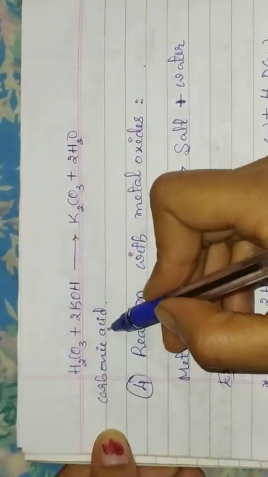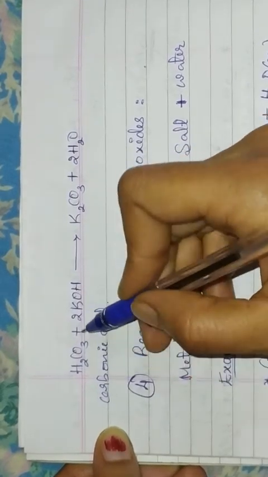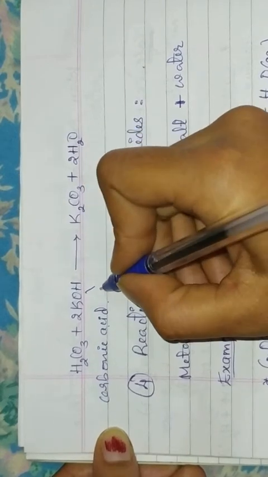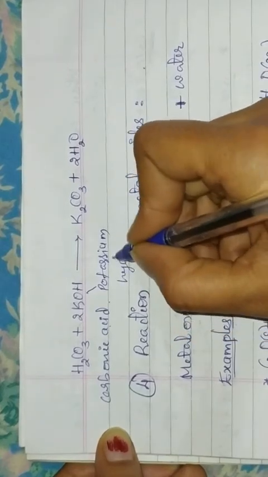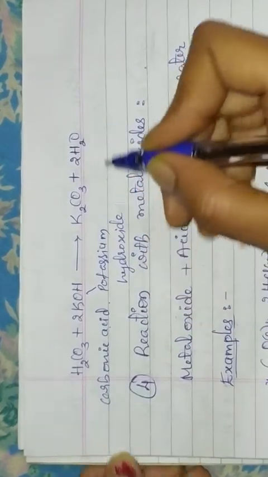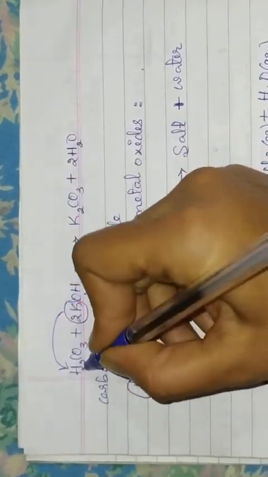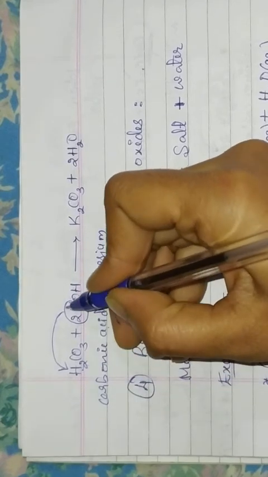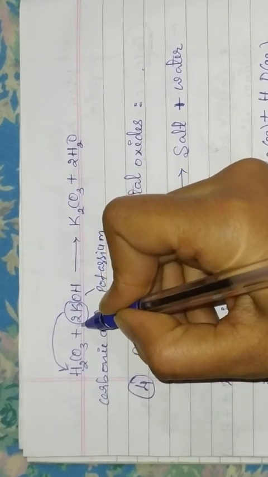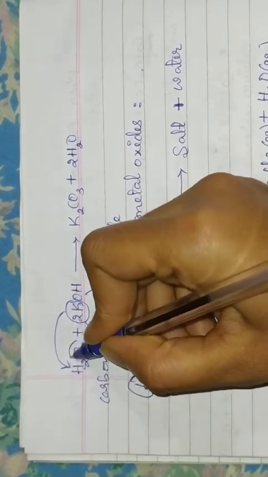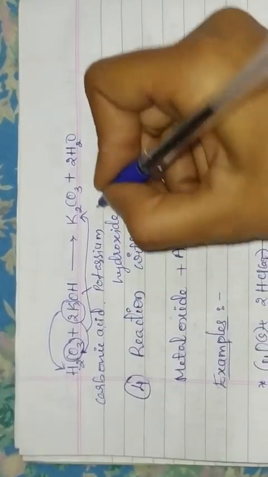This is carbonic acid. The chemical formula of carbonic acid is H2CO3. When this carbonic acid reacts with potassium hydroxide, which is also a base, this potassium metal will displace this hydrogen and combine with this carbonate, and potassium carbonate is formed.